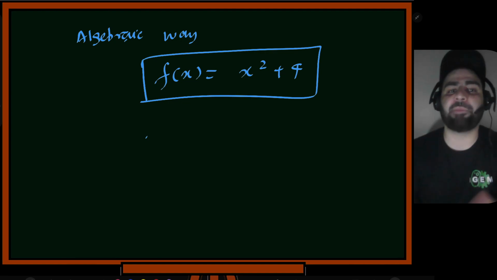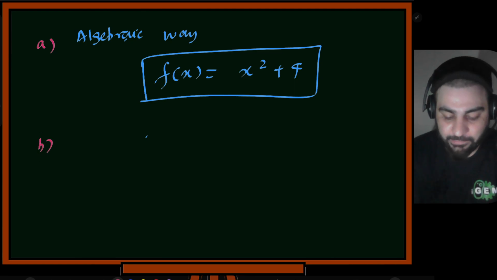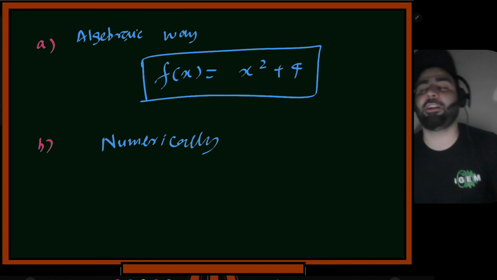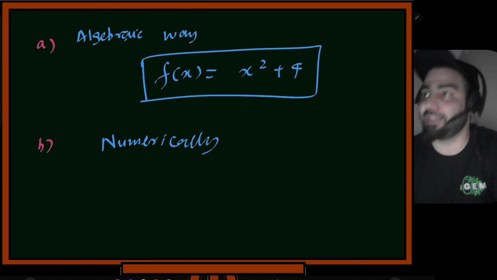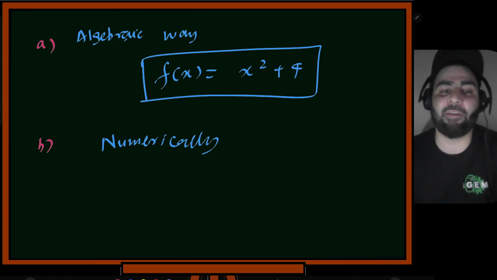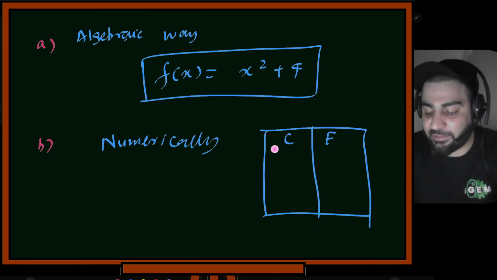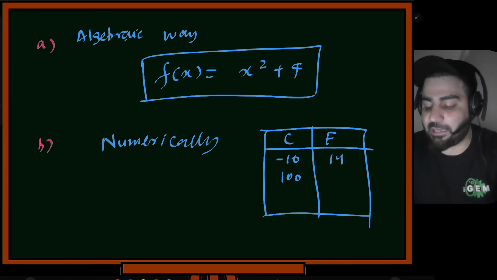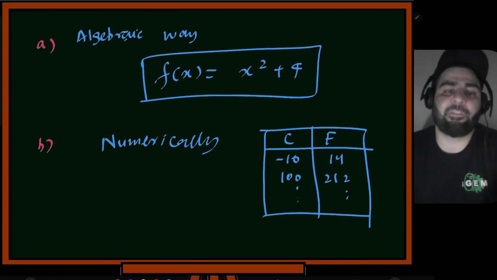The second thing is it can be shown numerically. This is A, and now we have B. Everything is a function. If you look around your world and do not find functions, I'll say I'm not successful in explaining functions. Everything you see is a function. So how will a function be described numerically? Let's suppose you have a Celsius to Fahrenheit conversion. Minus 10 degrees centigrade is 14 degrees Fahrenheit, and 100 degrees centigrade, I think, is 212 degrees Fahrenheit, something like this. This is a table, and it is also a function. The previous one is an algebraic way of explaining a function, and this is a numerical, tabular way of explaining the function.